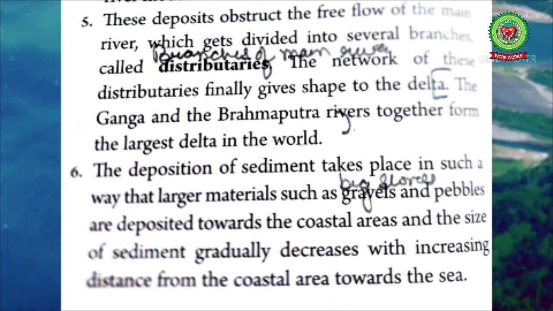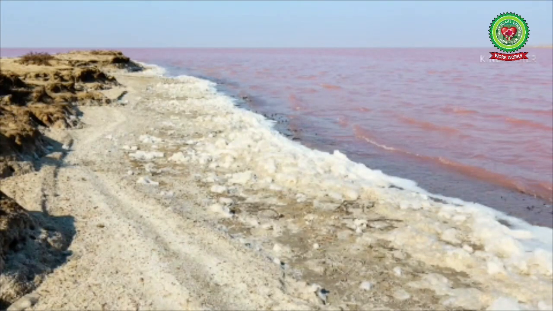The deposition of sediments takes place in such a way that the larger materials such as gravels, means the big sediments, and the pebbles are deposited towards the coastal areas, and the size of sediments gradually decreases with the increasing distance from the coastal areas towards the sea. And this is because as the river flows down towards the sea, it goes on depositing sediments in its channel along the bank and also in the surrounding areas.